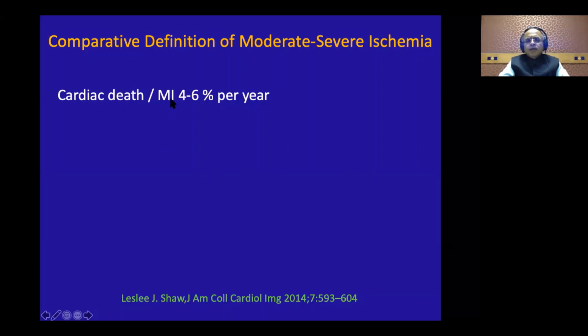Now, the problem was that all those who entered that trial were entered through various tests like stress ECG, stress echo, stress CMR, stress nuclear. Then how do you know the equivalence of ischemia? So they did a very interesting, very intelligent thing. They looked at the threshold of each of those tests, above which the cardiac death or MI rate was 5% per year or above. So what was the equivalent threshold across the tests?